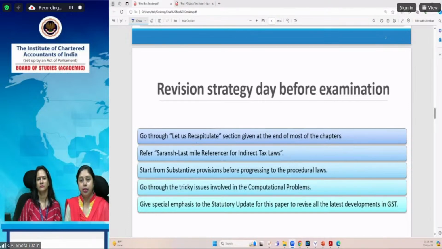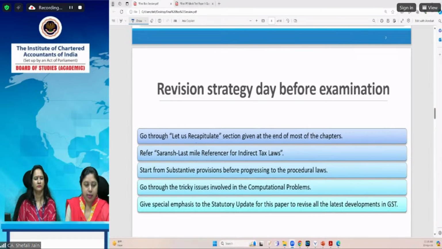So you can understand the quantum of amendments taking place in this law, which makes it very dynamic. So when you refer to any previous year question, be very careful to take into account whatever amendments have taken place after that particular attempt. Because in every suggested answer, we mention that it has been prepared based on a particular position of law. So after that cutoff date, whatever amendments are relevant for your examination, you have to keep in mind.